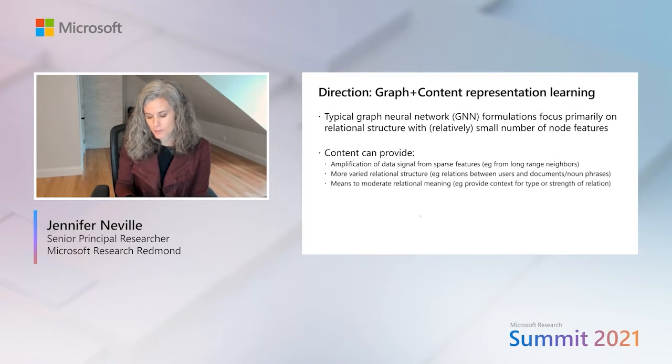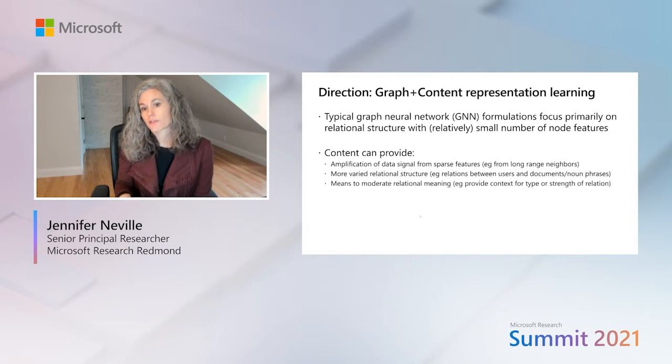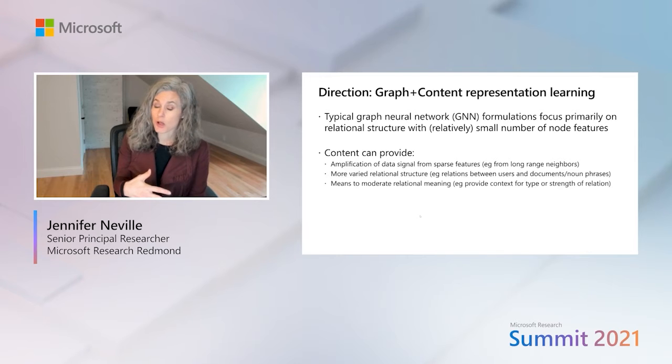And the signals that the content can provide are along a number of different dimensions in the graph neural networks, and so you'll see this in the research that I present in a second. But what the content can do is amplify the data signal that you have available if that data signal is sparse, because we can propagate information from long-range neighbors to offset the data sparsity.